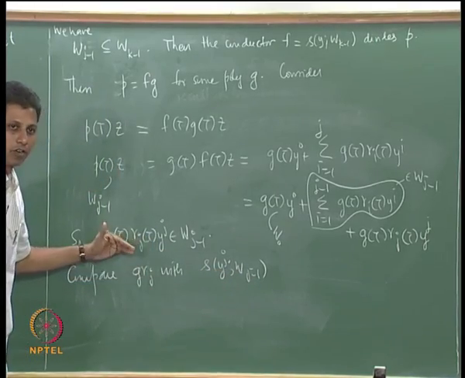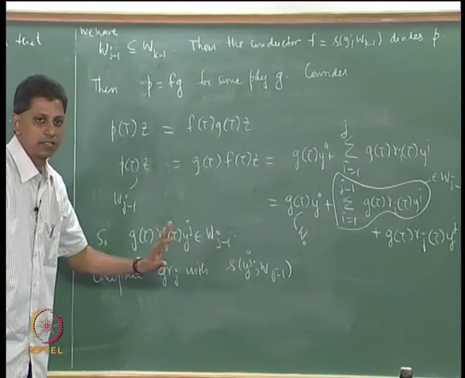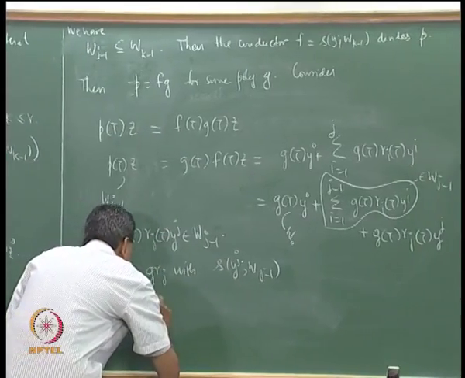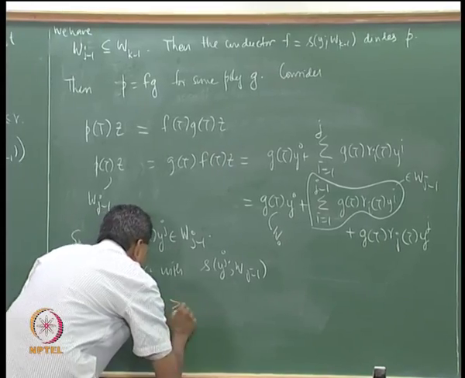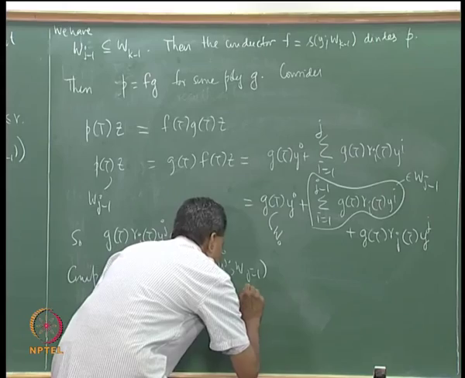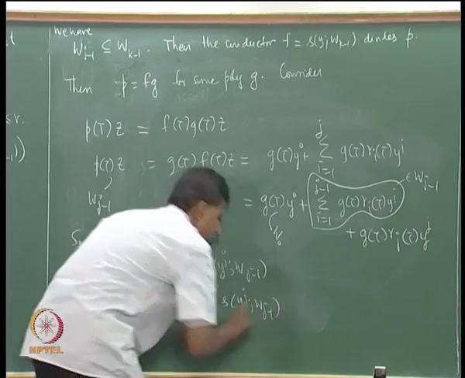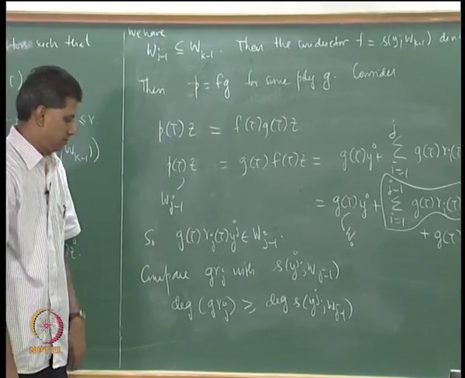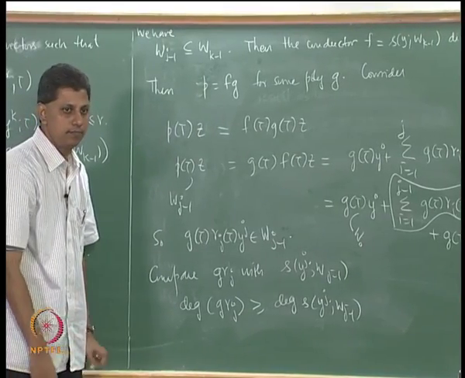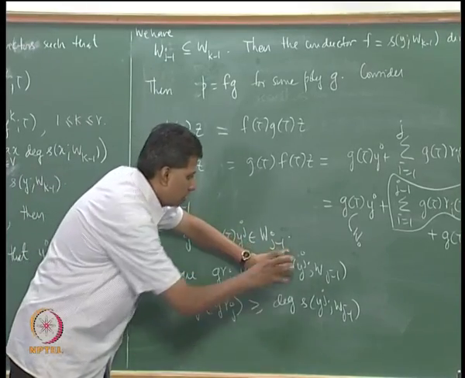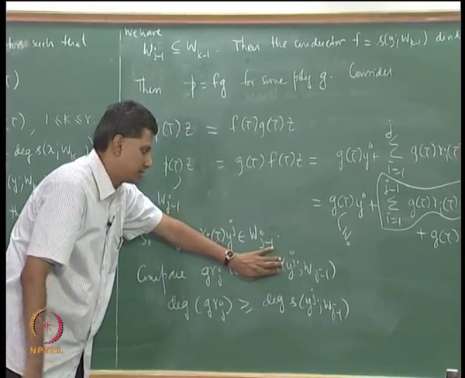This is another polynomial, that is the one with the least degree. So, degree of g r_j for one thing must be greater than or equal to degree of S(y_j; W_{j-1}), agreed?